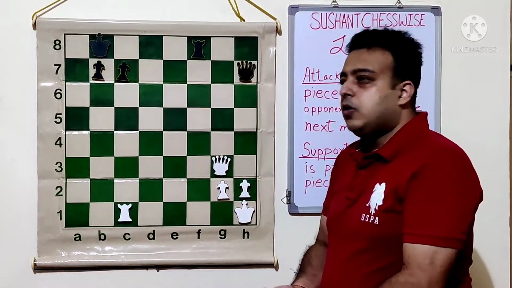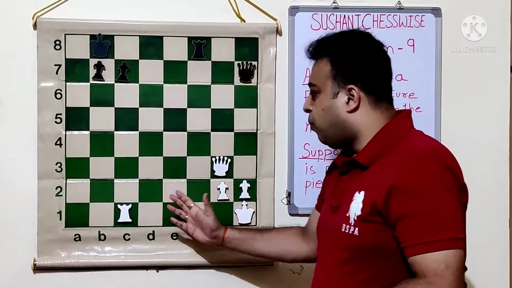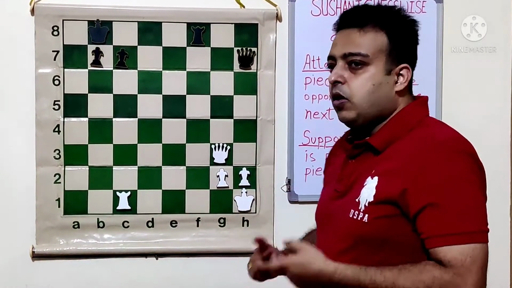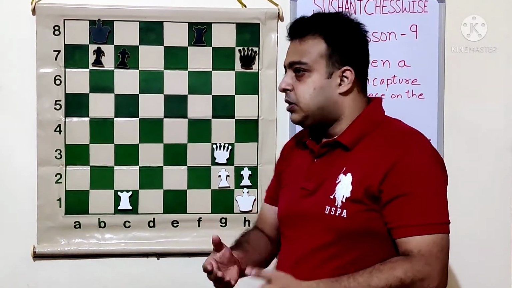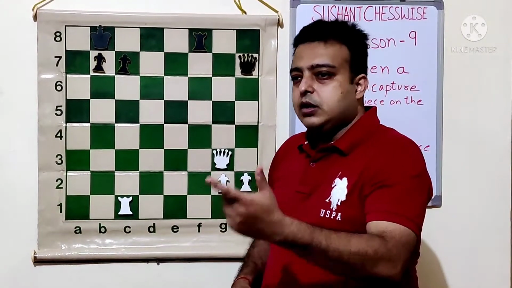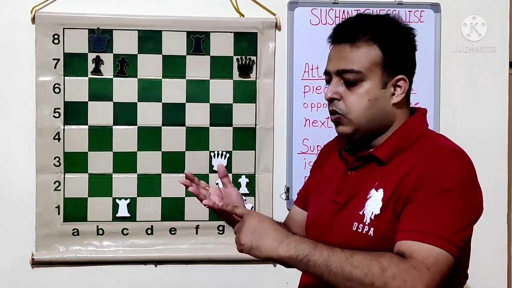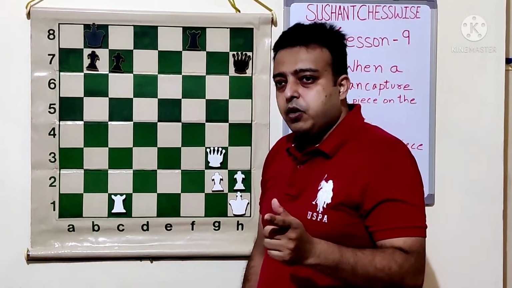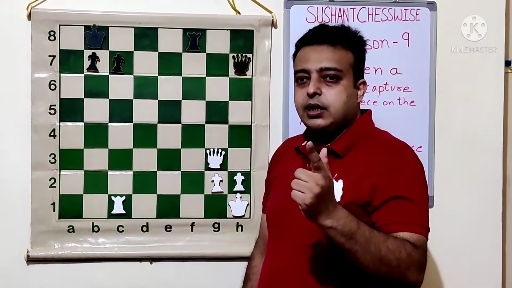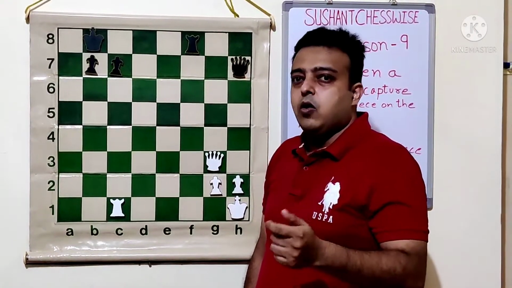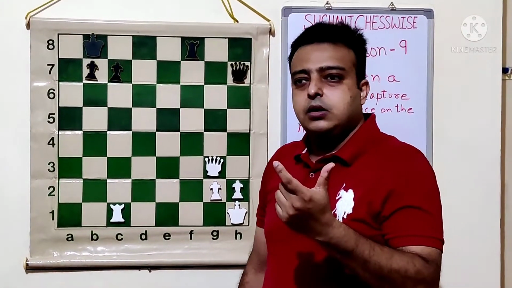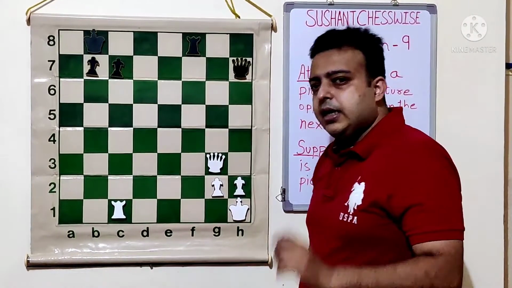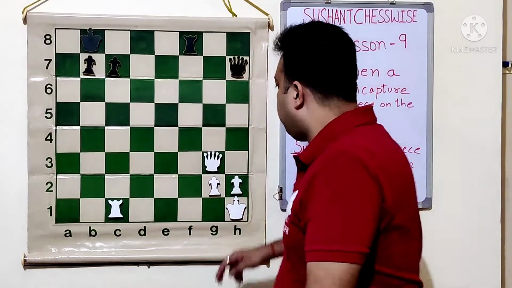Okay, let's take a look at this simple example. White to play, we'll try to figure out what white is attacking. Always we should start with the bigger piece. Whenever we try to see attacks, first queen, then rook, then bishop, then knight and then pawn. Because we have learned that the queen is most powerful, it has got 9 points. Rook is second most, then bishop, then knight and pawn. Although bishop and knight have the same power points, their power differs in different kinds of positions. We'll discuss all that later. Right now we should assume they are equal in power.